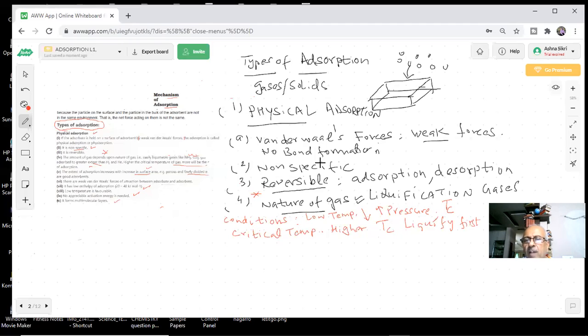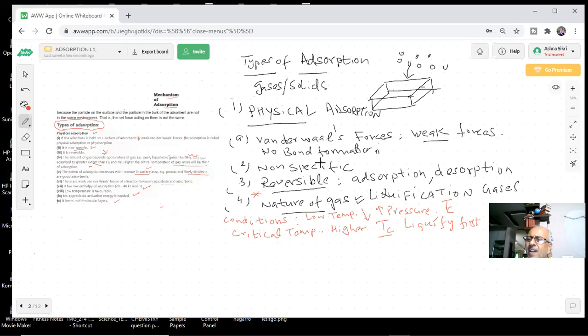So if I have two gases, and these are the critical temperatures, we are saying ammonia will be liquefied in preference to hydrogen gas, because the critical temperature of ammonia is more than hydrogen gas. So as we are cooling, the first will be the one with the higher temperature. If that condition is fulfilled, the liquefaction starts.